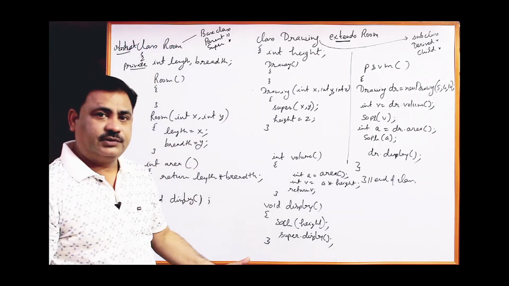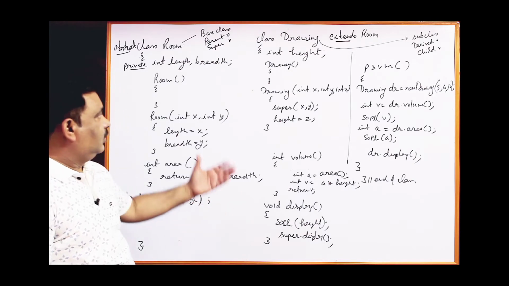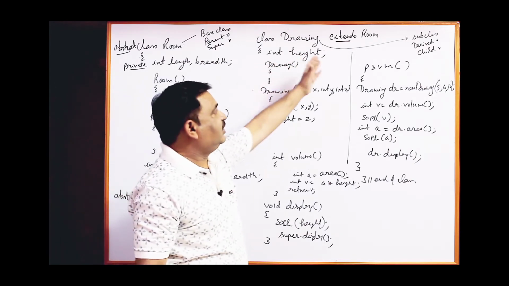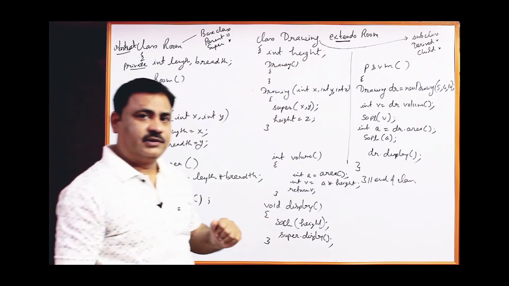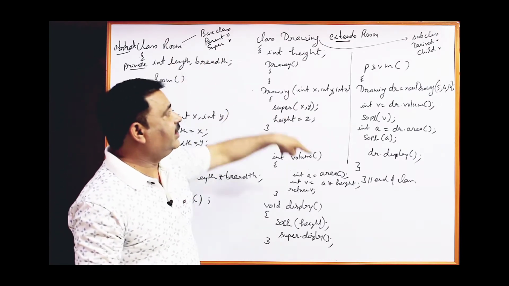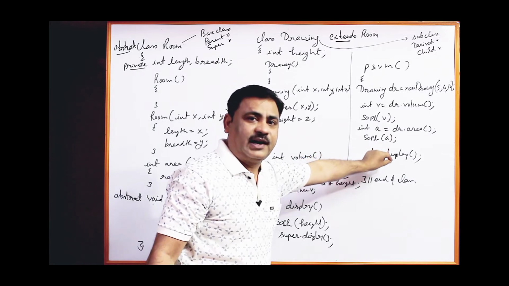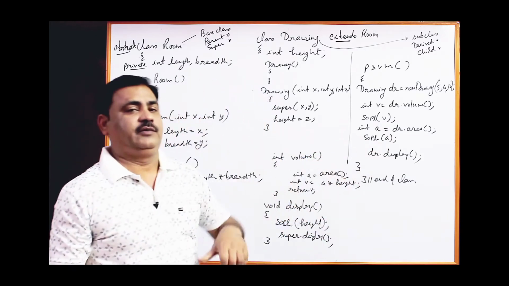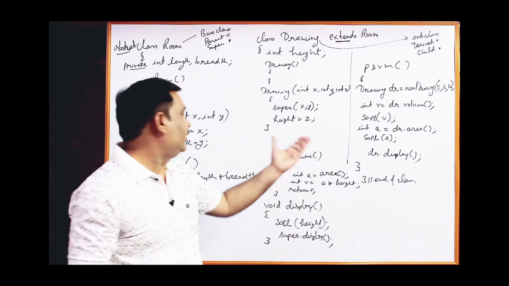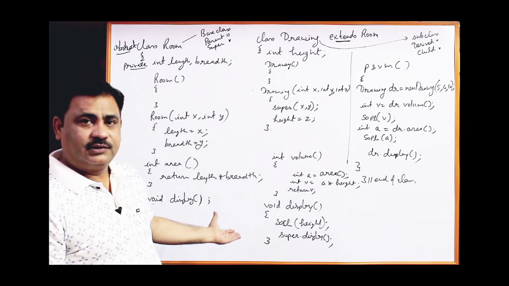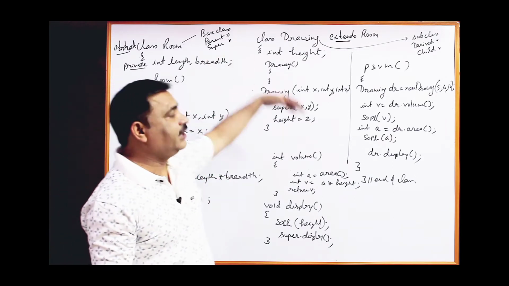Now what is the use? Here drawing class is inheriting the room class. Abstract class can only be inherited. Even if you want to create the object of room class, you cannot create. So if you cannot create the object, you cannot access the functions of room class. So that's why it is only inherited.